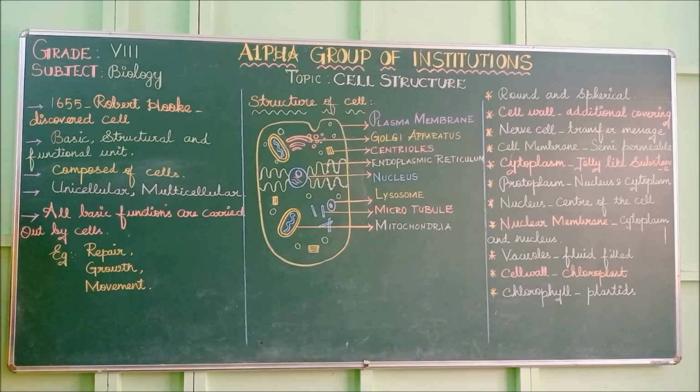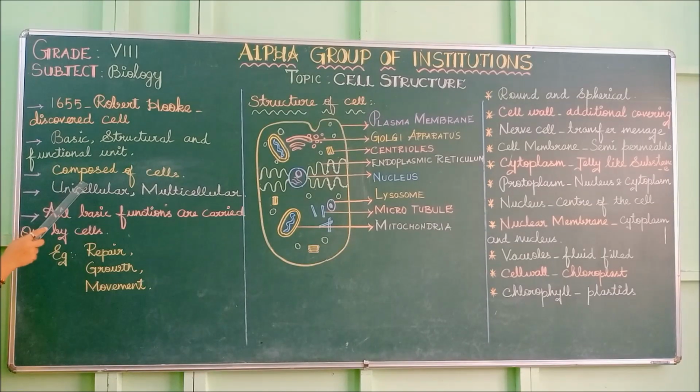It forms the structure, the body form of all living things, plants, animals and all others; the outer structure is made up of cells. So it is called the structural unit and functional unit. The basic functions in the human body, in the plant body, in all bodies, are carried out by cells only. The internal functions are carried out by cells only. That is why it is called the functional unit.